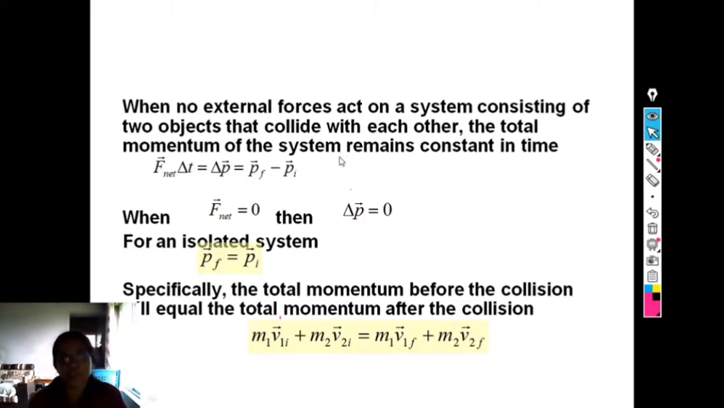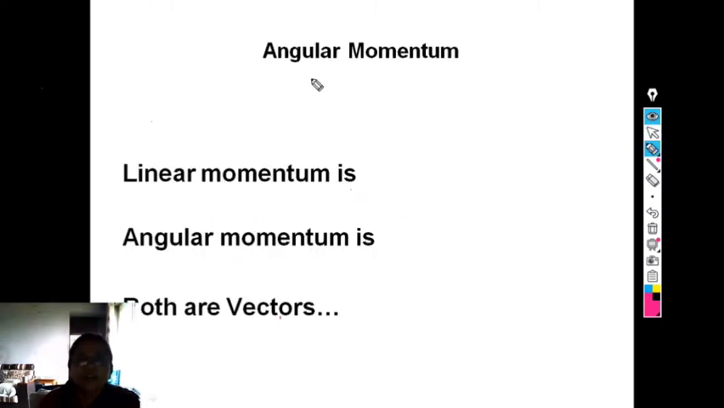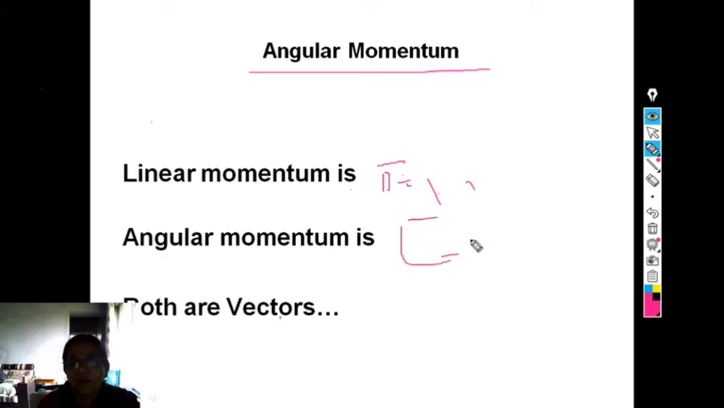When there are no external forces acting on a system consisting of two objects that collide with each other, the total momentum of the system remains constant in time. It is shown here in mathematical form. Now we move towards angular momentum. Linear momentum is P bar equals m v bar. Angular momentum is L bar equals I omega bar.